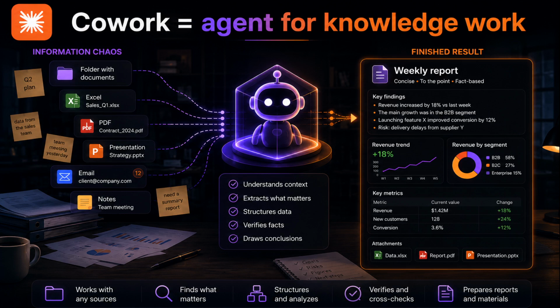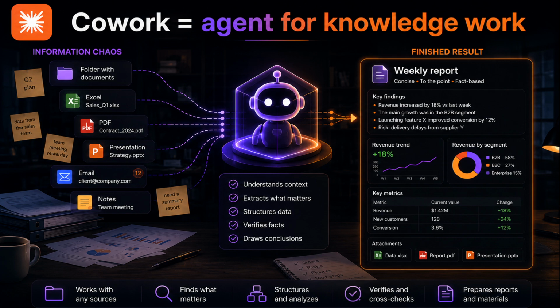Agents are not only for code. Code became one of the first powerful environments for agents because code is convenient. There are files, there are rules, there are tests, and the result can often be checked. But normal work also looks like a project. Documents, spreadsheets, PDFs, emails, notes, requirements, deadlines, a result format. This is where tools like Cowork appear.